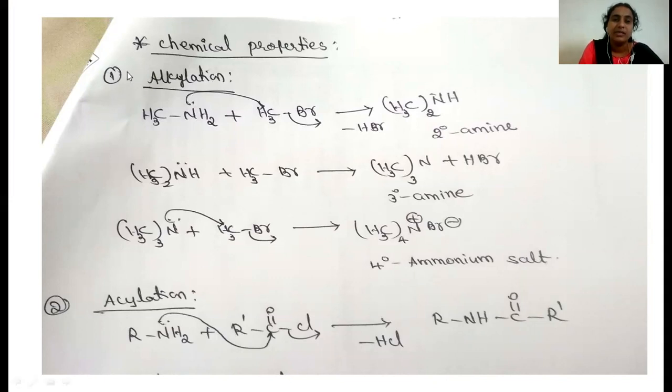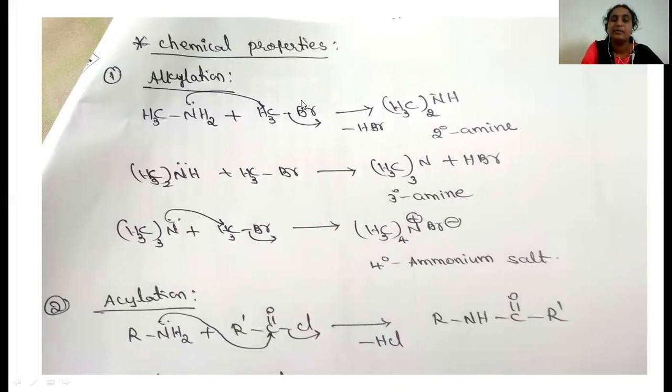Here, in this alkylation, it is methylamine where nitrogen has the lone pair of electrons, which reacts with methyl bromide. In methyl bromide, bromine is a more electronegative atom, hence it gets a partial negative charge, whereas the methyl group gets a partial positive charge, so nitrogen donates its electrons to the methyl group.